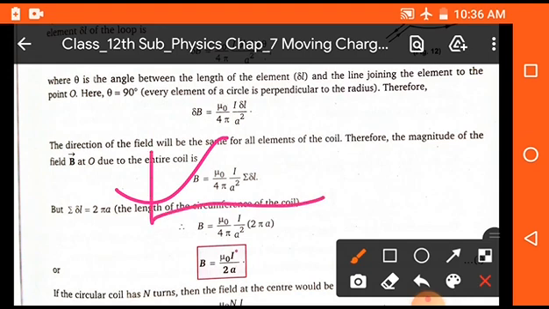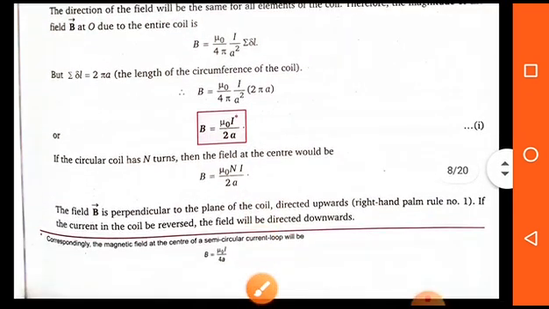So here we can write B is equal to mu naught upon 4 pi I upon a square and summation of dl, because dl is the small length and this length lies on the circumference of a circular loop, but we have to find the magnetic field due to the whole loop, whole wire. That means we have to integrate, or we can say we have to sum it. So the sum of dl will be 2 pi a, it means the circumference of the whole wire. Then finally we get B is equal to mu naught I upon 2a. So this is the required magnetic field at the center of a circular loop.